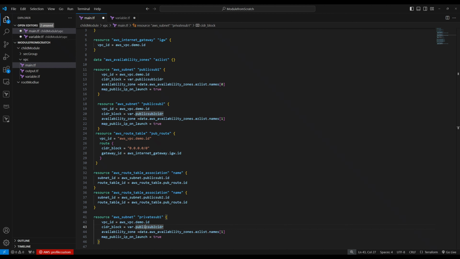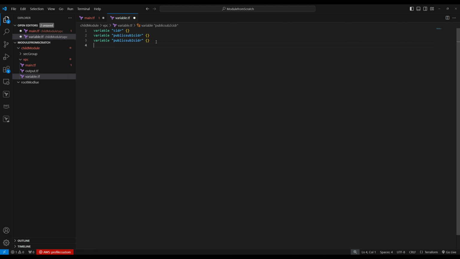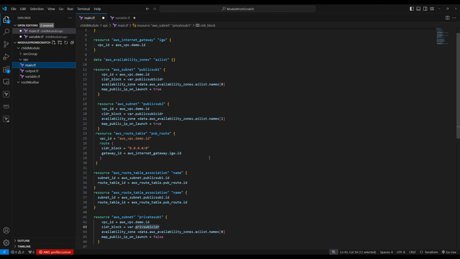So this is not public. Private sub 1. See it here. Now availability zone. We want this private subnet in the first availability zone. Since this is a private subnet, this will be false. Okay. Let's create a variable for this one. So copy. Let's go here, then variable, paste. Now let's go to main.tf.